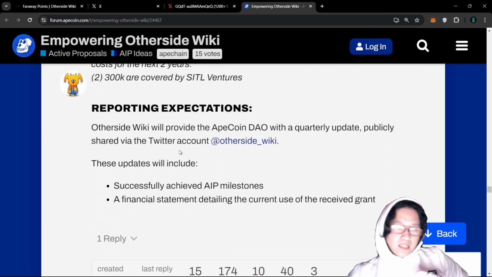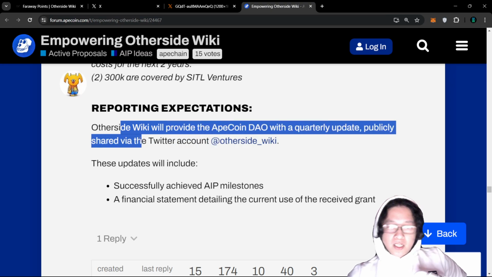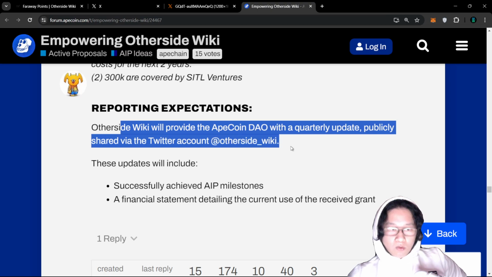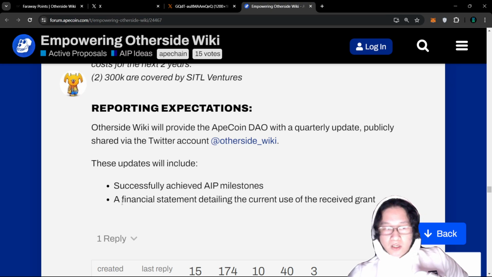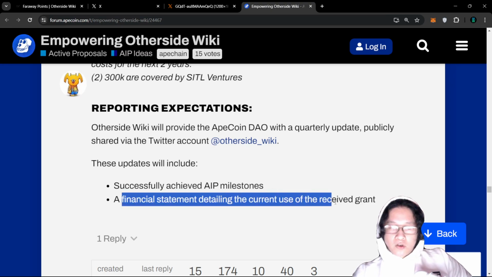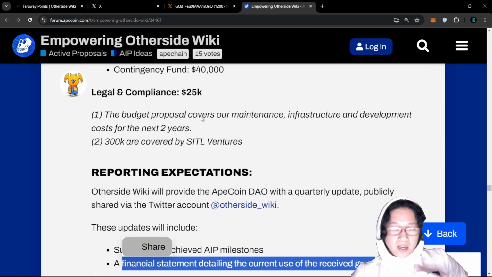And then additionally, at the very end, the reporting expectation is that Wiki will provide the DAO with quarterly updates publicly shared via the Twitter account at Otherside-Wiki, right? This goes over the AIP milestone completions, as well as a financial statement detailing the current use of the received grants. So again, do let me know what you guys think.